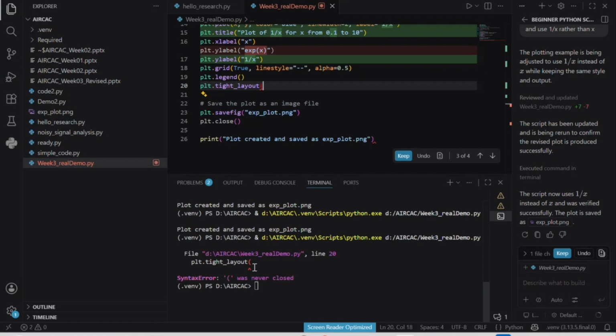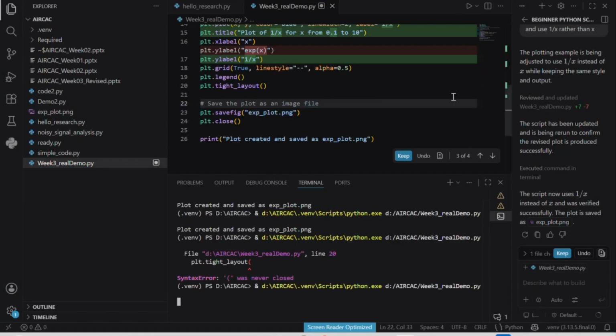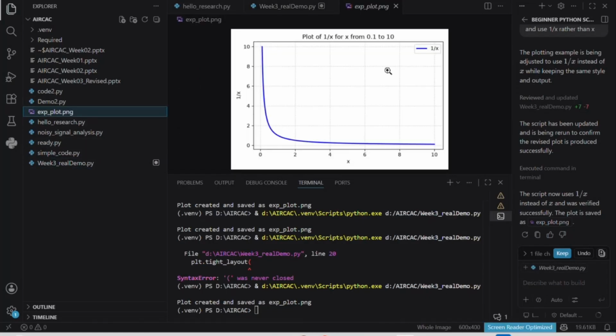The problem is when we don't have errors. We correct this error, we save it, Control S, and then run it again. It will provide the correct results. Now, whether this result is correct or not, it's our responsibility. I hope it's clear, and I would say we are aligned.